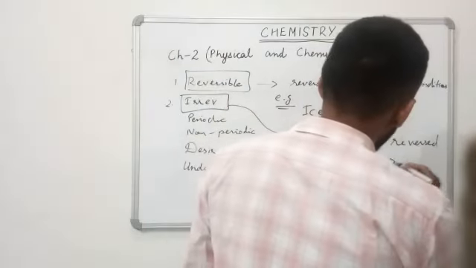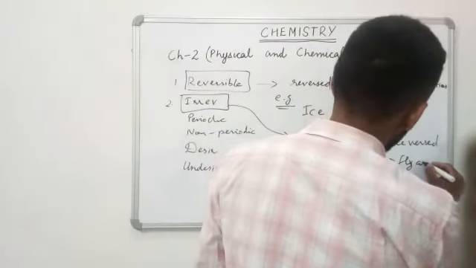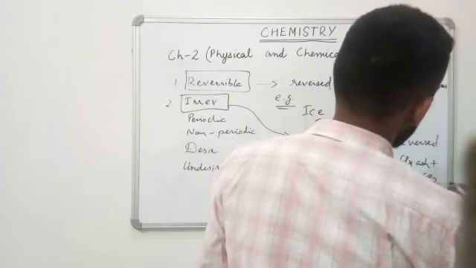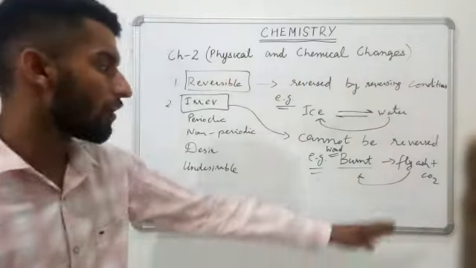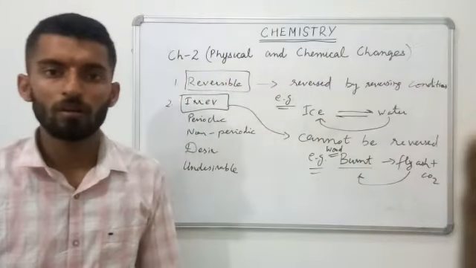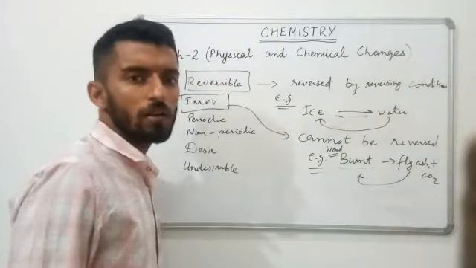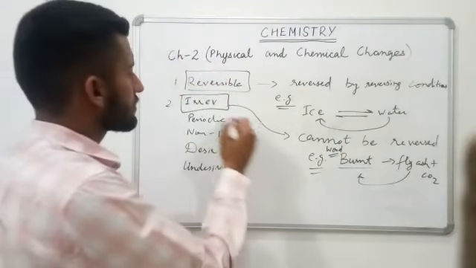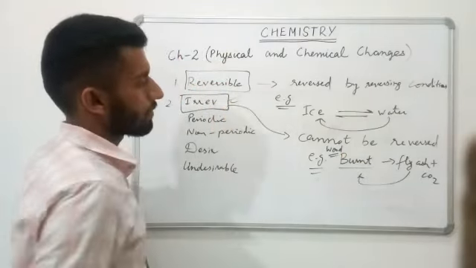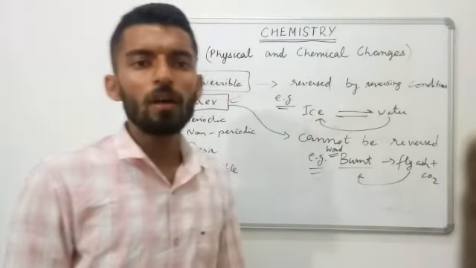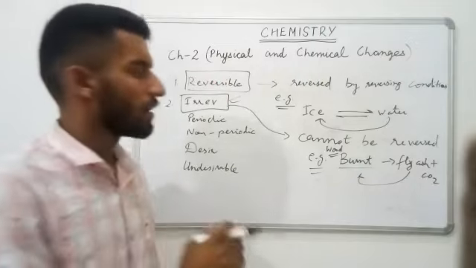Again, the leftover part, that is fly ash or other gases, cannot give us back the same wood. We cannot recover the wood again from the fly ash and other gaseous components. So it is irreversible. The change which cannot be reversed even by reversing the conditions, that particular change is known as irreversible change.